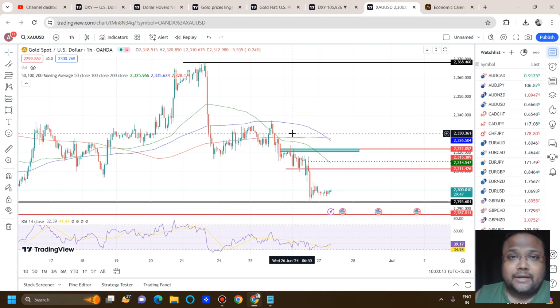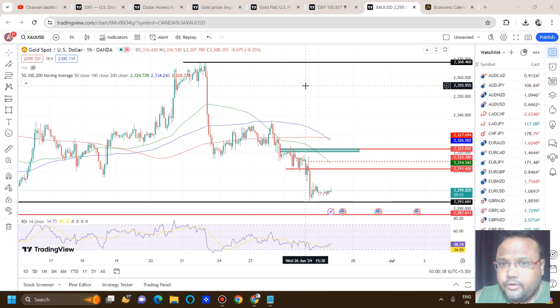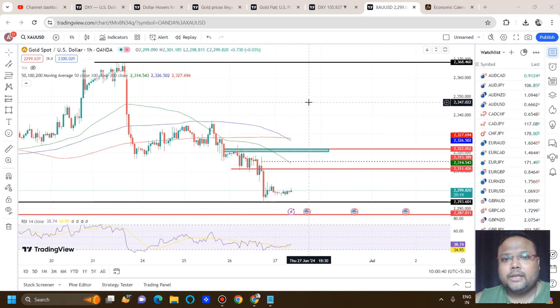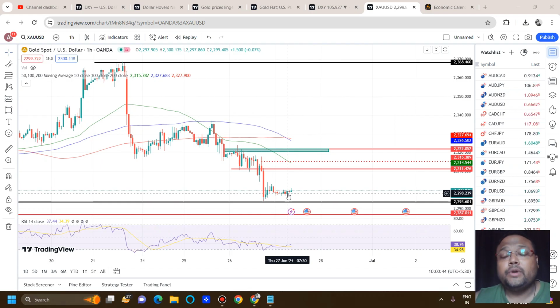So please do not make the mistake. We have been discussing 40 pips, 50 pips. Why? Because after 40, 50 pips, it is very difficult to tell right now what may happen. So if you are also stuck on any buy position from yesterday, then please try to exit when you see the market showing signs of recovery.